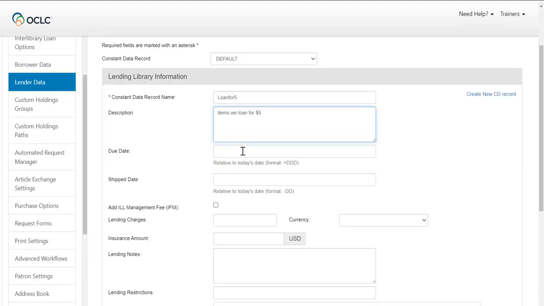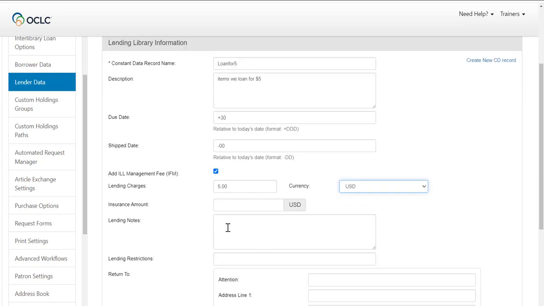Due date is for the maximum loan period. Let's mark plus 30 to be 30 days, for example. Shipped date, you can leave blank or mark minus 00. This information can change from request to request. Check the IFM box if you accept this method of payment using your OCLC account. Add the charge. For this example, let's add 5 and the currency US dollars. Let's leave insurance amount blank since this might change for each request.